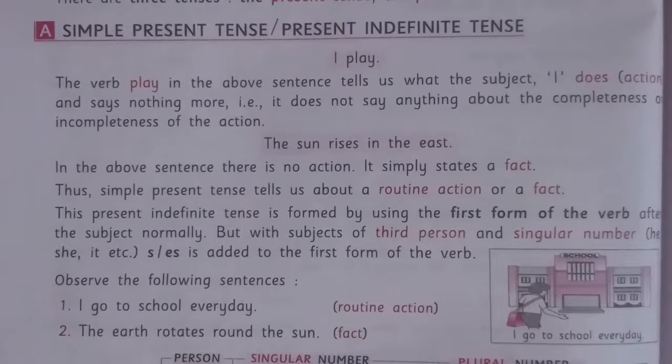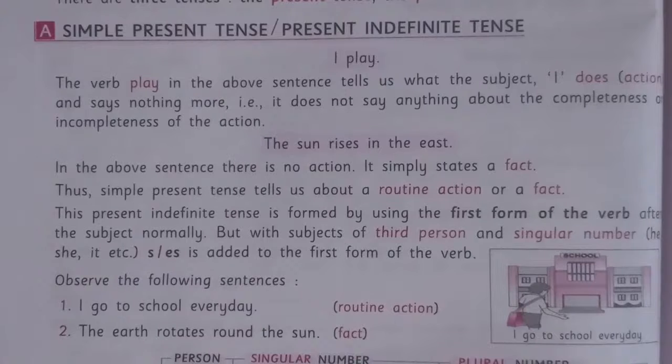That is indefinite. The next example is the sun rises in the east. In this sentence there is no action. It simply states a fact. So you can say simple present tense tells us about a routine action or fact.